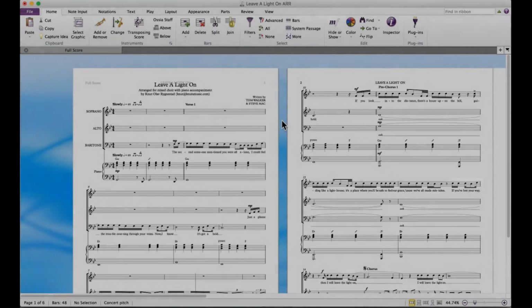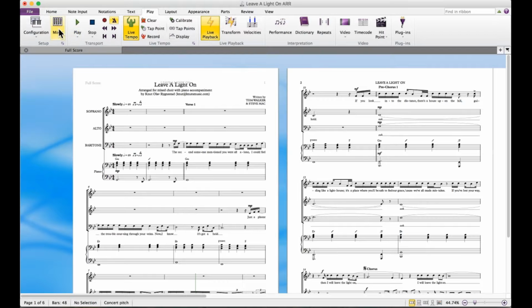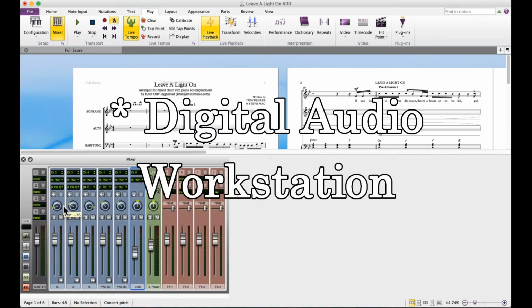Let me show you how you might do this in Sibelius 8. Okay, so I've got my arrangement open in Sibelius here, and the first thing you want to do is go to the Play tab, this one, and press Mixer. You can also use hotkey M if you want to. Now, to make your practice parts, it's pretty simple. You just use this mixer like you would in a recording software.